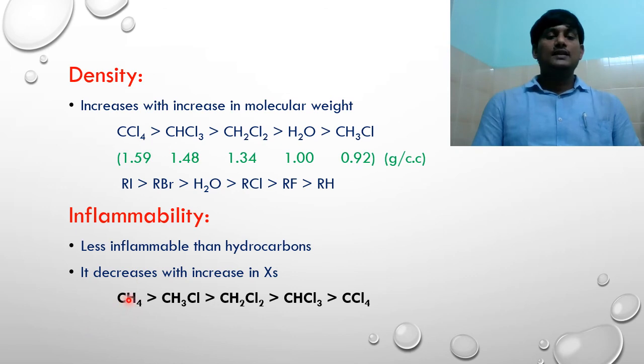We use it as a combustible gas. When you replace hydrogen with chlorine, there is a decrease. Two chlorines, there is a further decrease. Three chlorines, less inflammable. And this one, CCl4, is very less inflammable, and also it is a best solvent in organic chemistry due to having less inflammability.